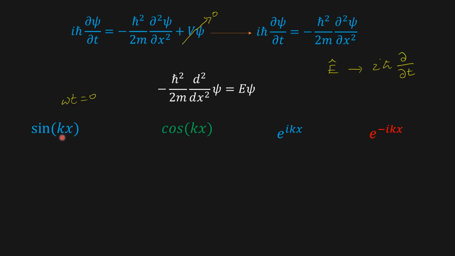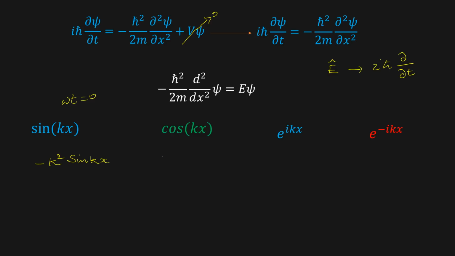Take sin kx. What is the second order derivative of sin kx with respect to x? If you differentiate once, you get cos kx, then differentiate again, you get minus k squared sin kx.